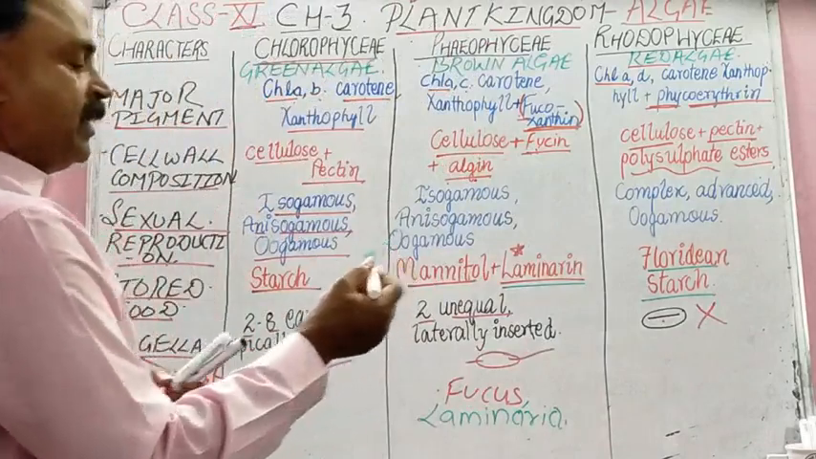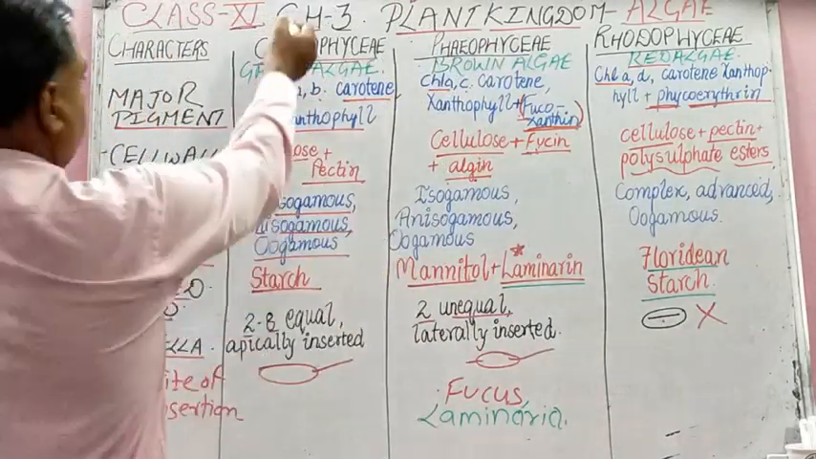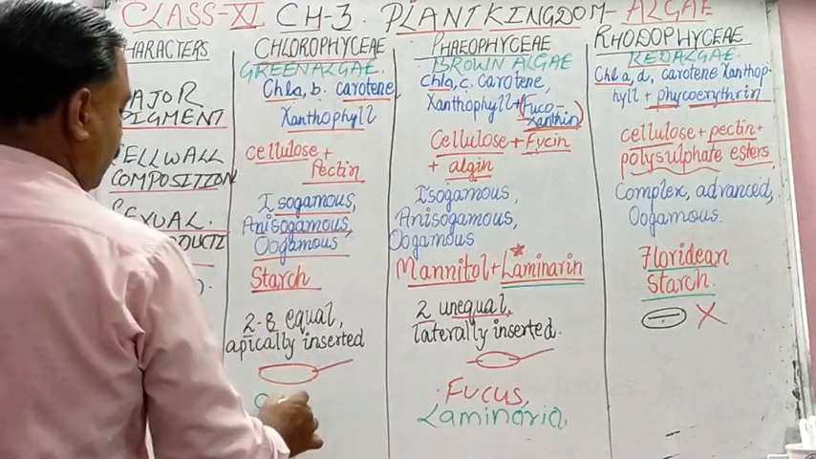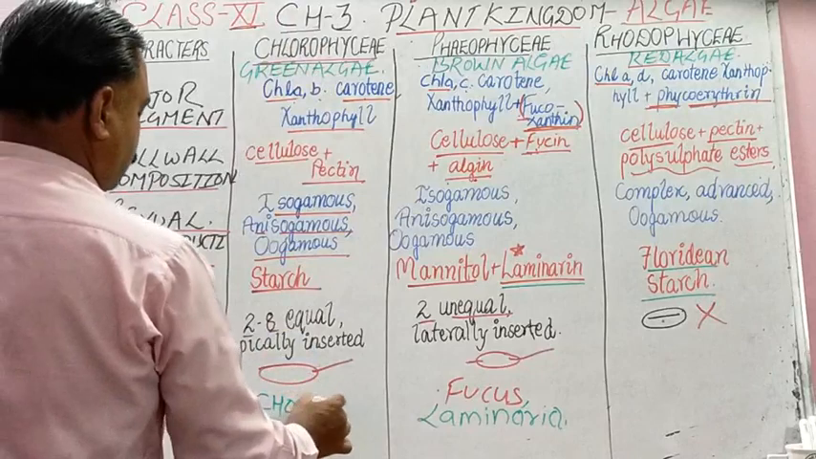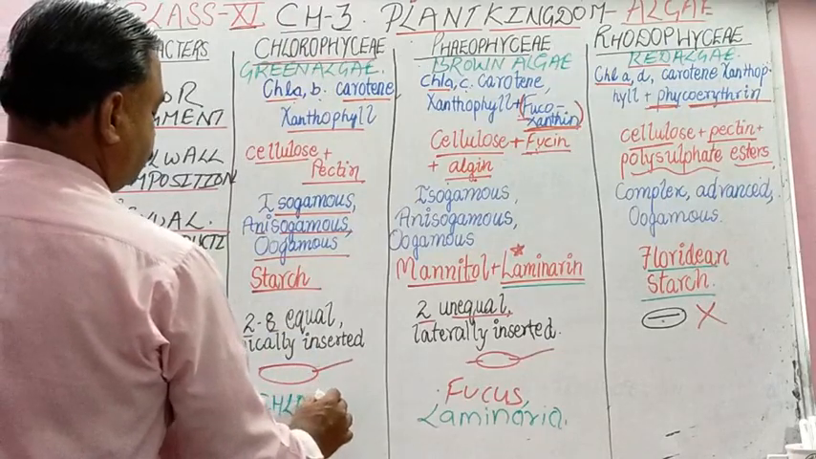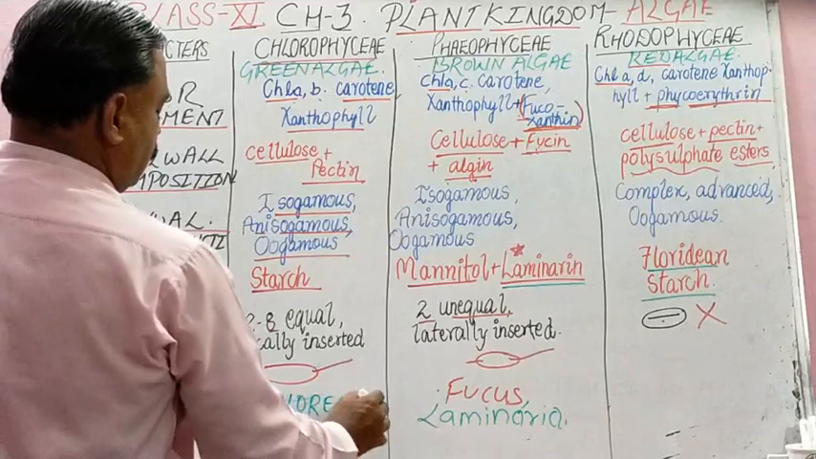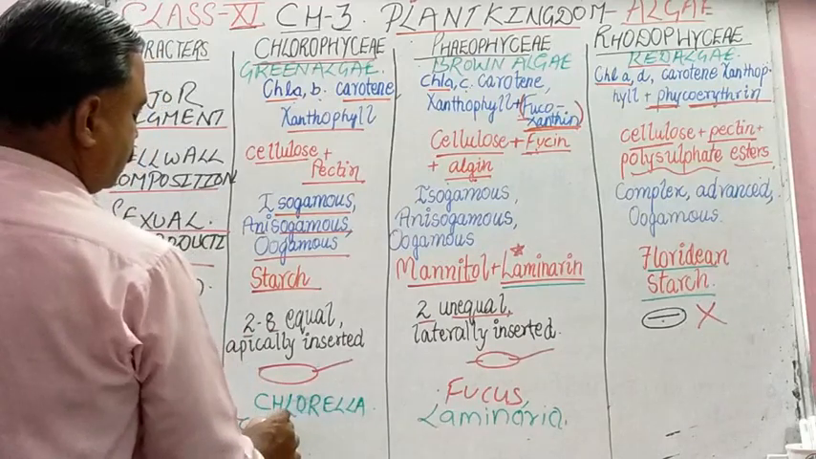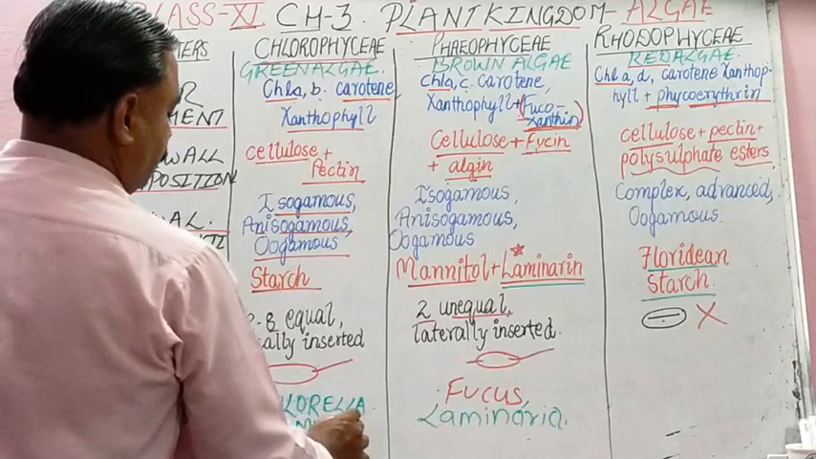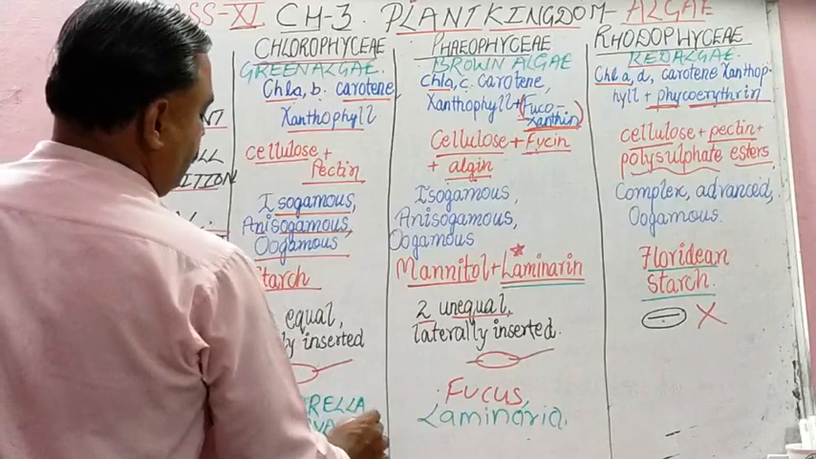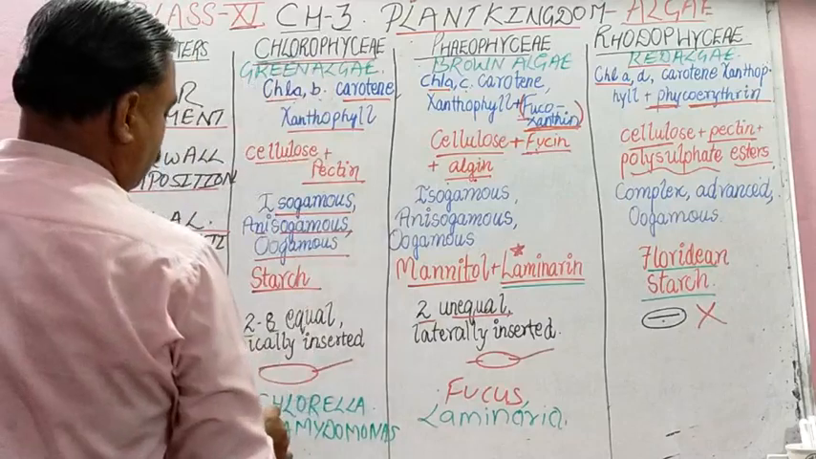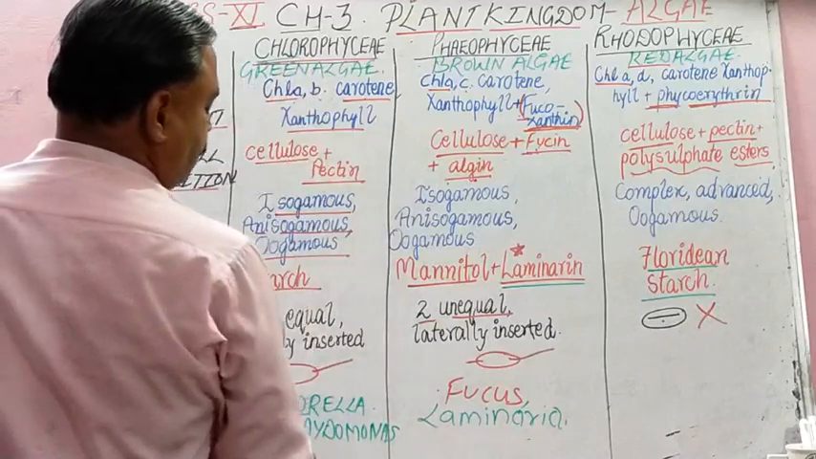And what are the popular examples? The popular example of Chlorophyceae, as the name suggests, chloro. From chloro we can remember Chlorella and Chlamydomonas. Student, both the examples start from chloro, CHL: Chlorella CHL and Chlamydomonas CHL.